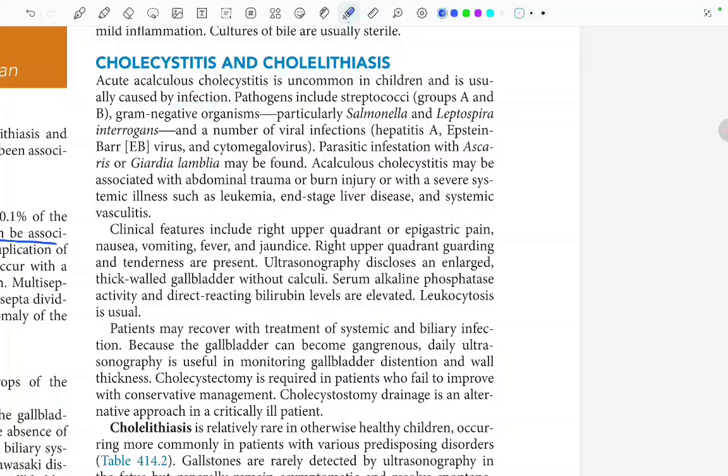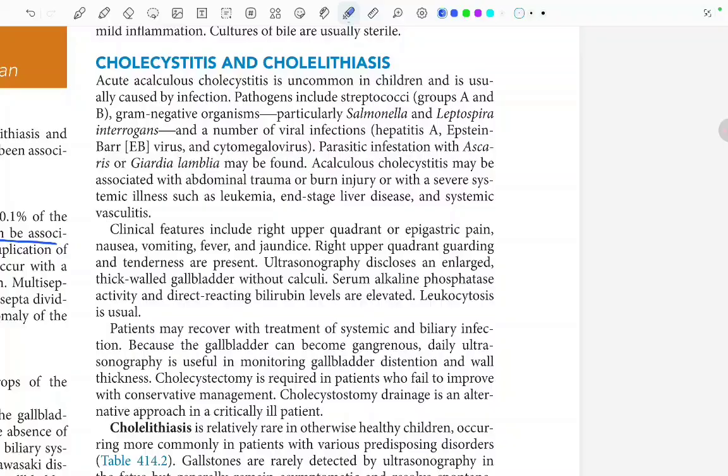Pathogens include streptococci, group A and B, gram-negative organisms, particularly Salmonella, and Leptospira interrogans, and a number of viral infections like hepatitis A, Epstein-Barr virus, and cytomegalovirus. Parasitic infestations with Ascaris or Giardia lamblia may be found. Acalculous cholecystitis may be associated with abdominal trauma or burn injury, or with a severe systemic illness such as leukemia, end-stage liver disease, and systemic vasculitis.